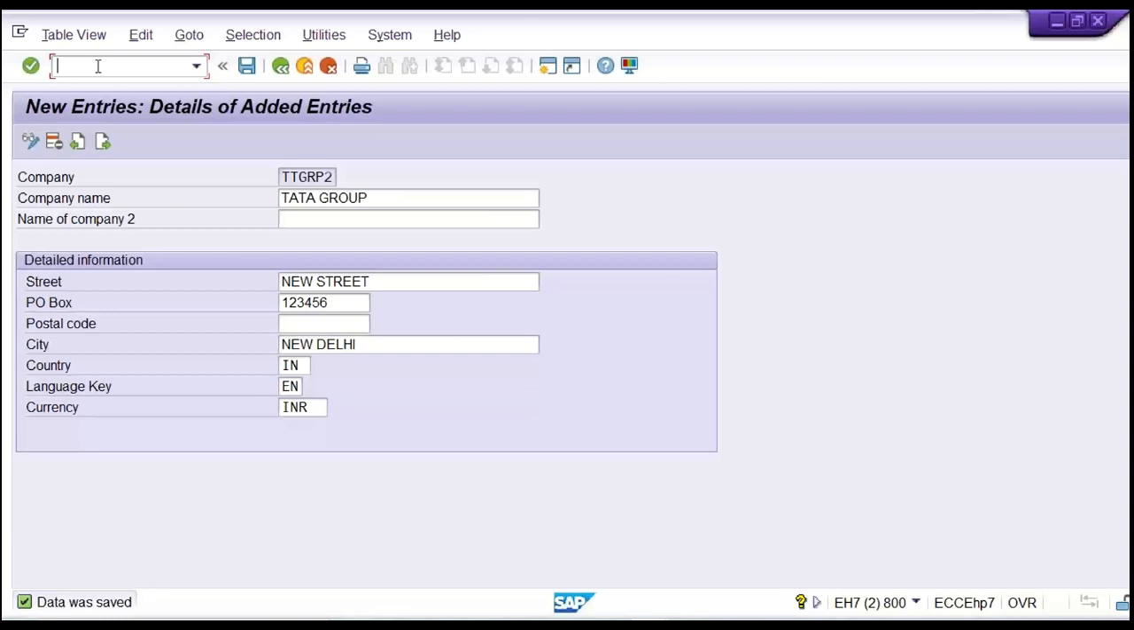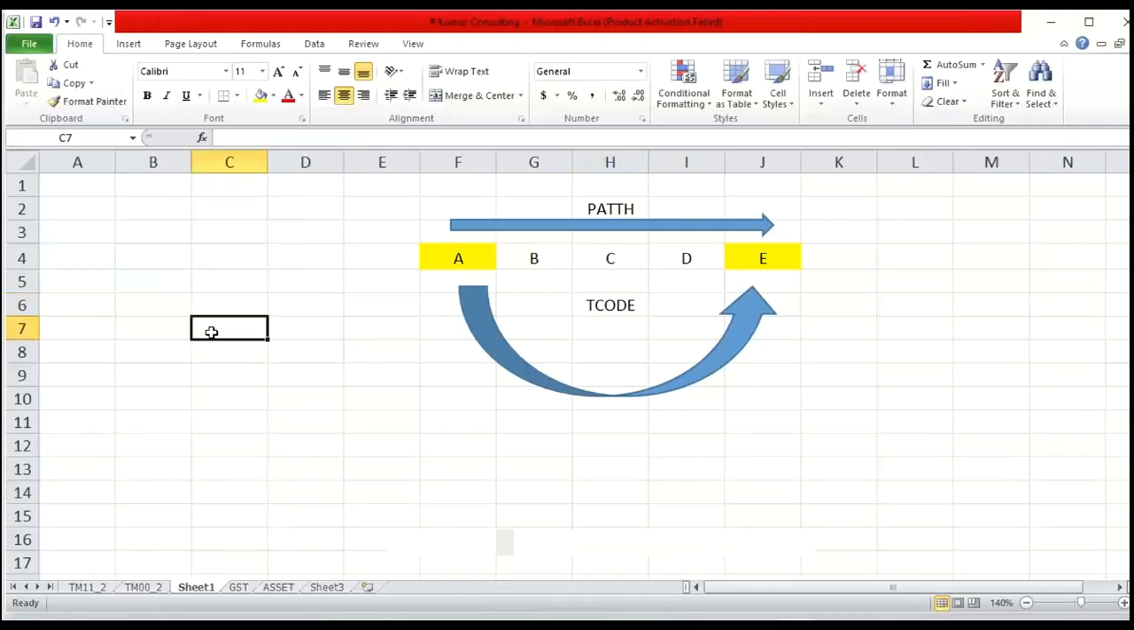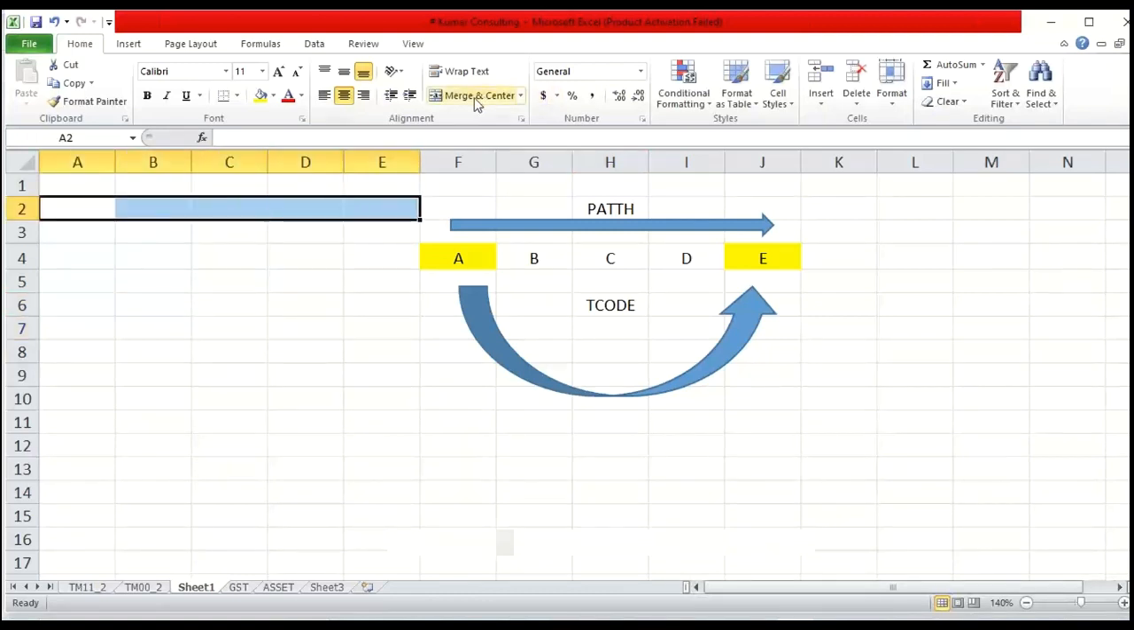Now which transaction code are we going to use for company? If you have to define a company, we have used OX15. Now in order to create a company code, here I'll write, you guys can also write it later in your notebook.